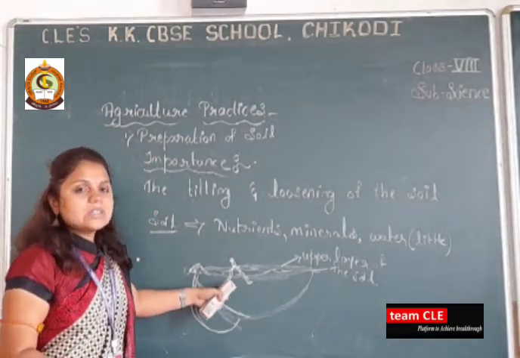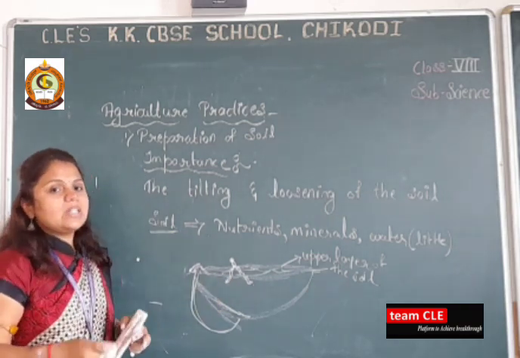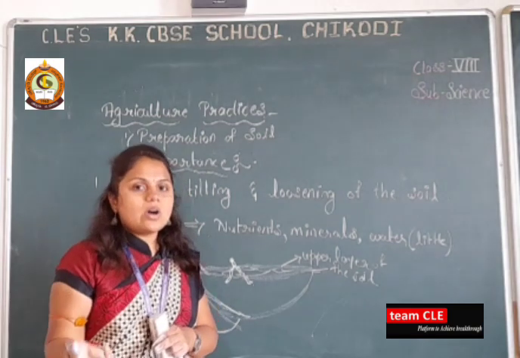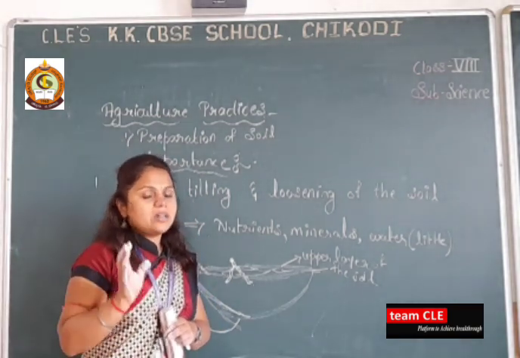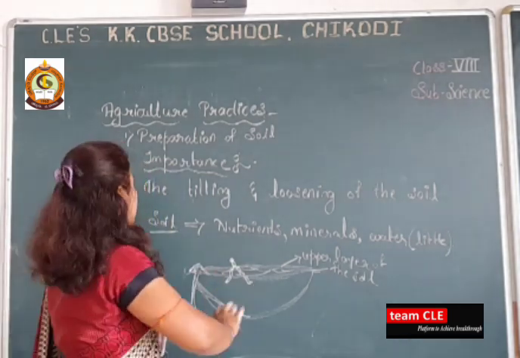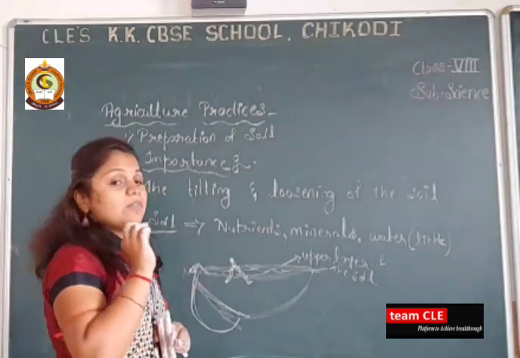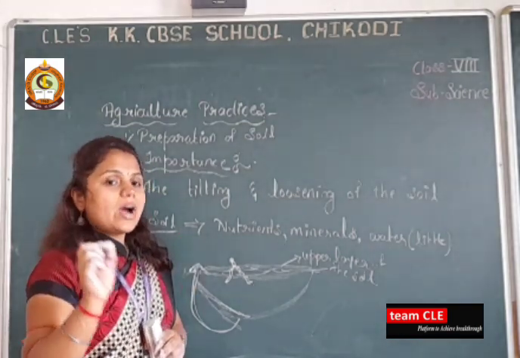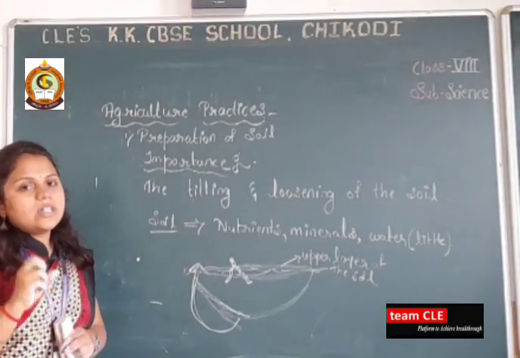This is the main purpose of the preparation of the soil: to get a proper amount of the nutrition and minerals present in the soil. This is the main concept of tilling and loosening.